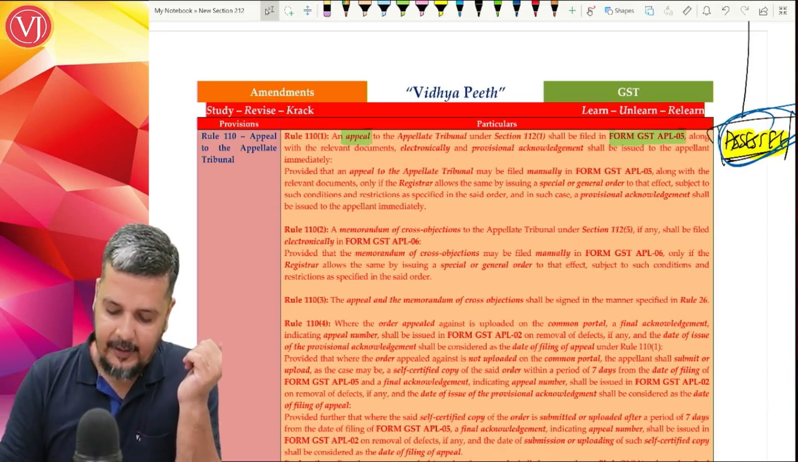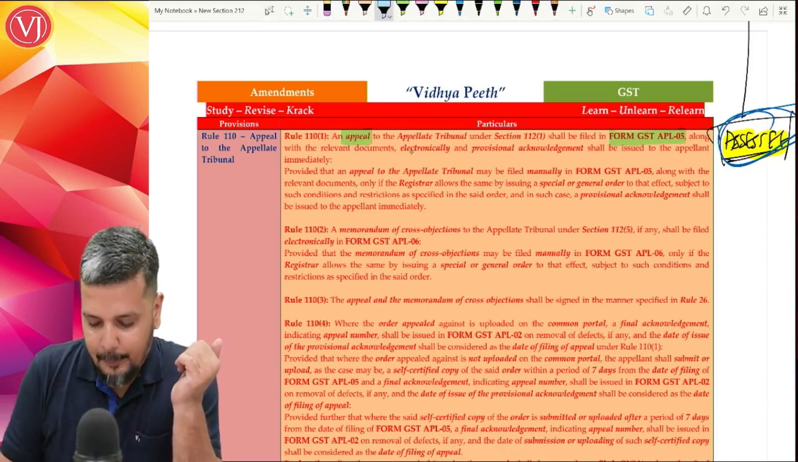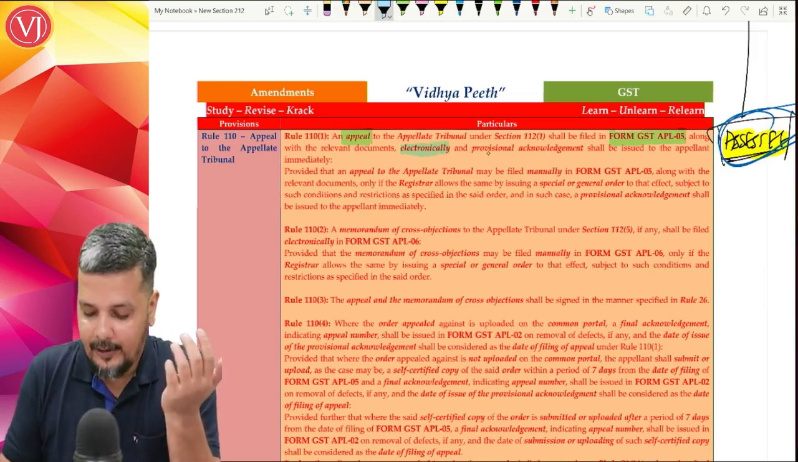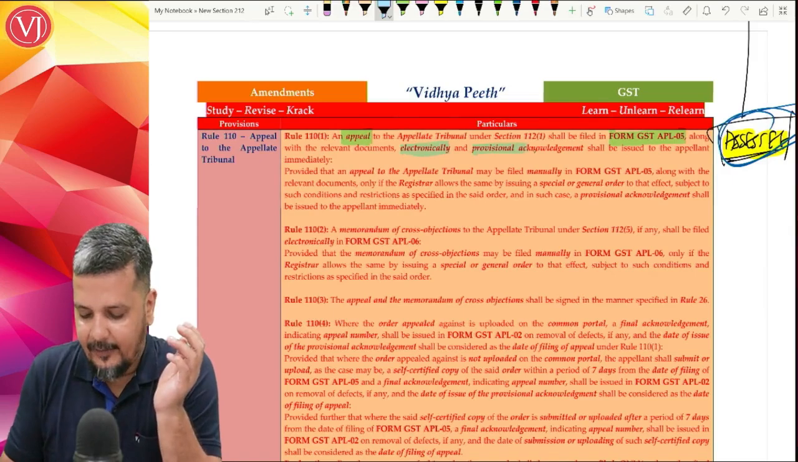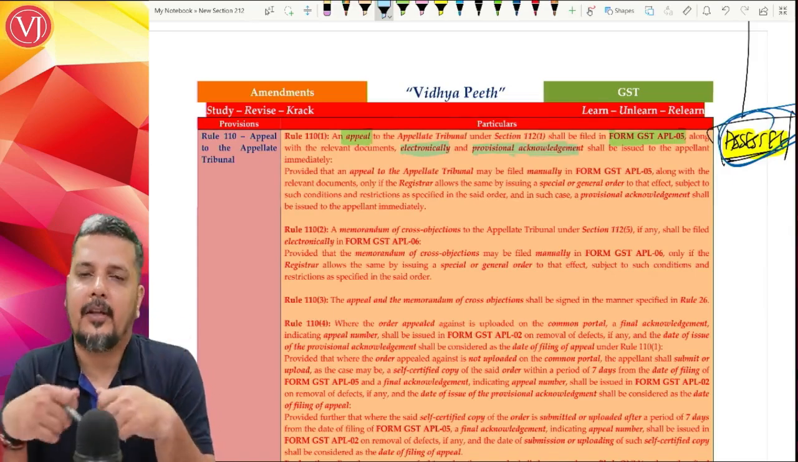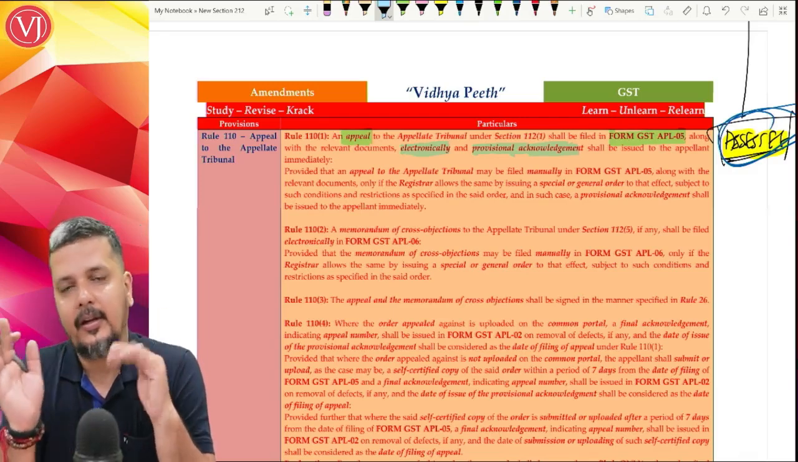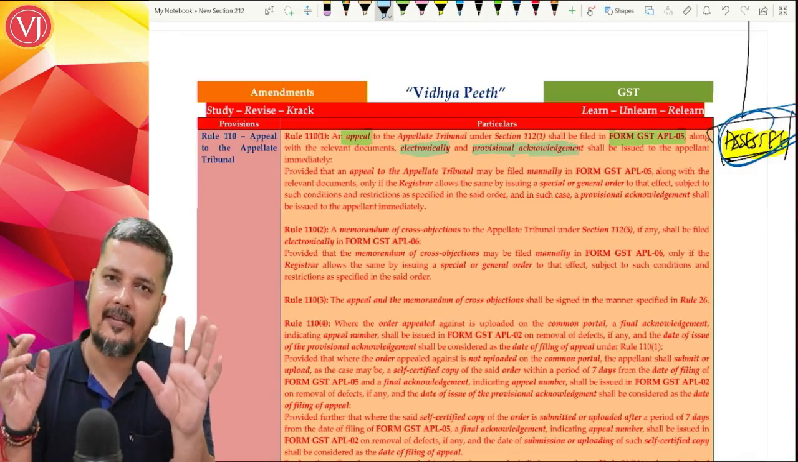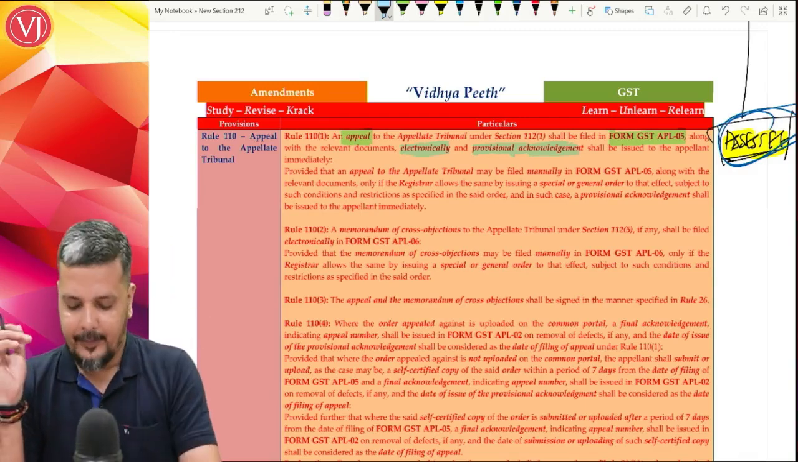Now let us see the common points. They have to prima facie file the appeals or application electronically. That is the same there. And a provisional acknowledgement number will be given to the appellant immediately. So they have to file online, only electronically, and they'll get the acknowledgement number, whether it is an appeal by the assessee or an application by the department.